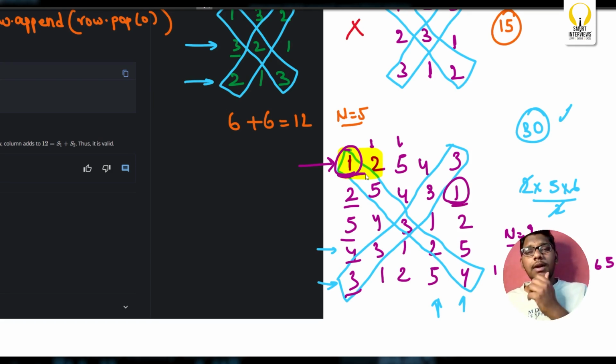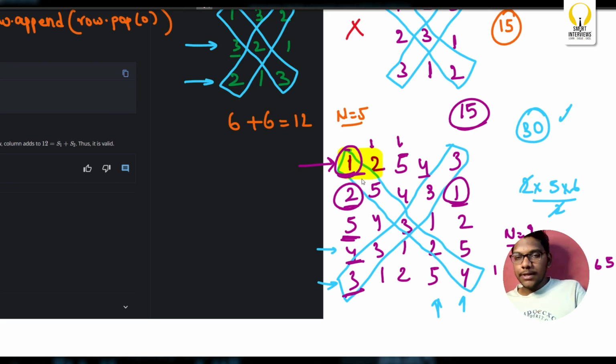Now the core intuition that you have to observe here is that upon some rotation, your 5 will somehow come to here. Next, 4 will somehow come to here, 3 will somehow come to here, and you have to balance them with 15. You must have 2, right? That's the only option that you have. So that is purely, obviously, a trial and error method which worked. You have to build such a pattern on your own. That is the core intuition here.